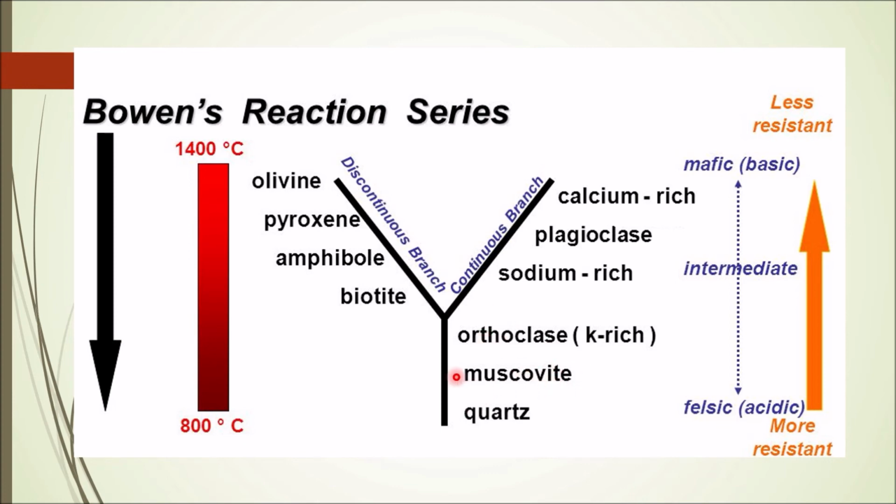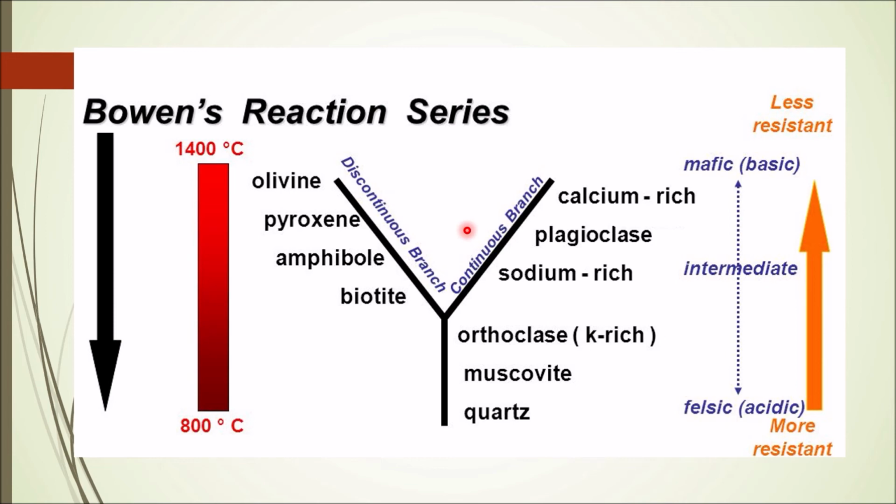And if our initial melt was so high in silica, then there are fair chances that we'll get a free form of silica in terms of quartz. So I hope you are able to understand how we can switch from basic to acidic magma by doing some modifications in between, like removing some of the early phases.